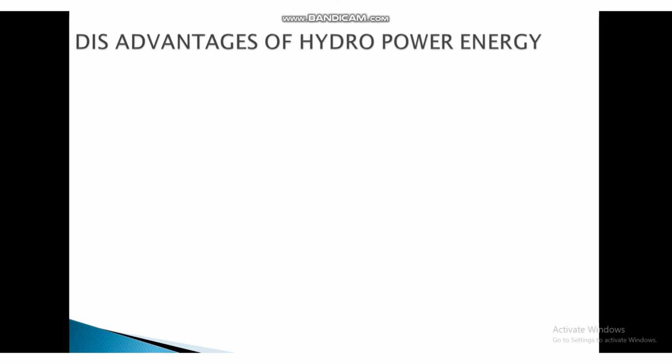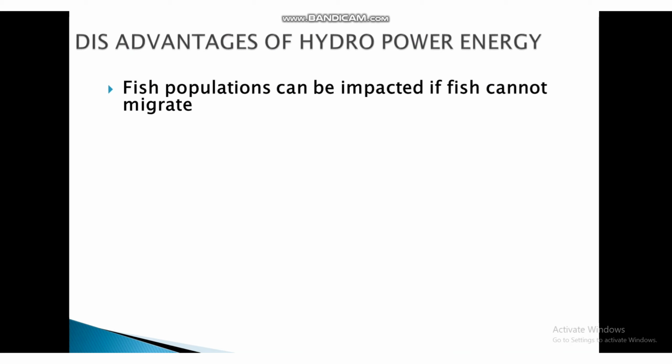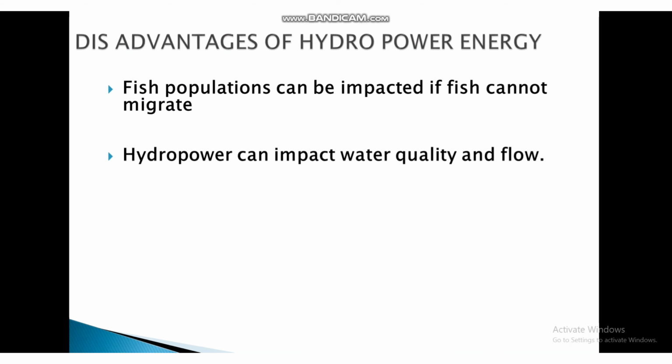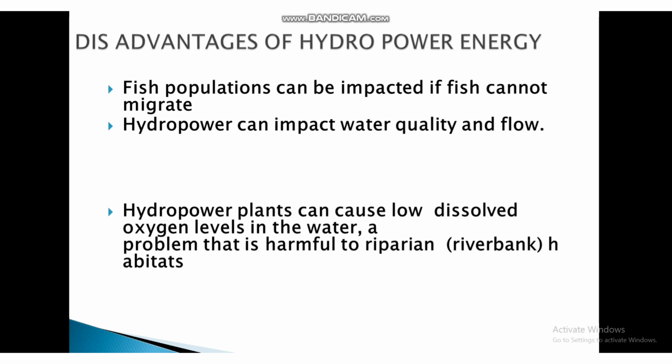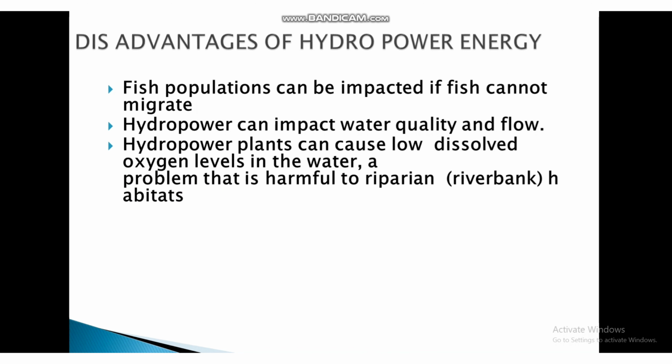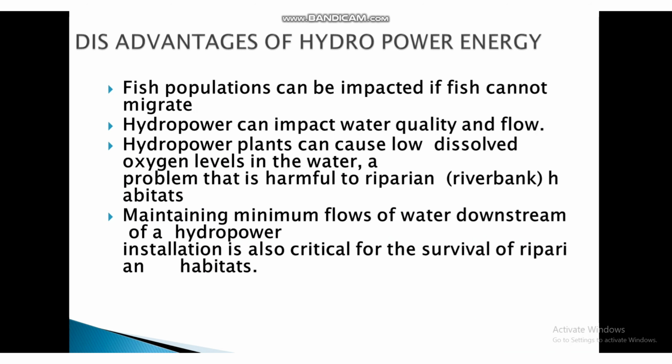Now, disadvantages of hydropower energy. The first disadvantage is that fish populations can be impacted if fish cannot migrate. Hydropower can impact water quality and flow. Hydropower plants can cause low dissolved oxygen levels in the water, a problem that is harmful to riparian, that is, river bank habitats.